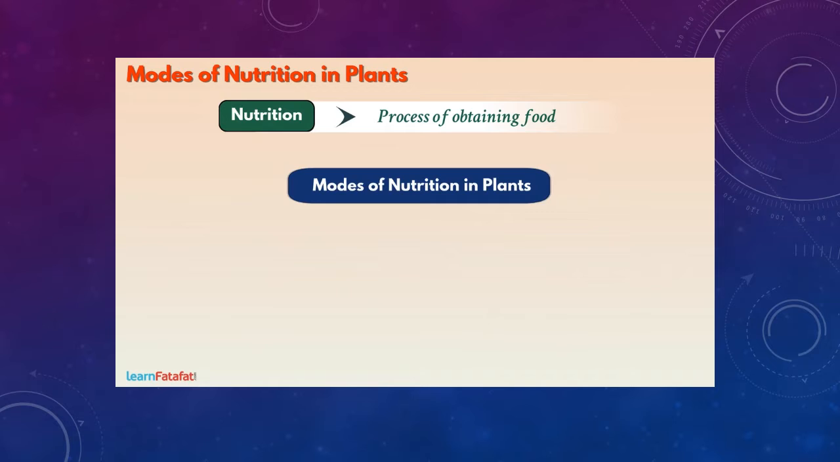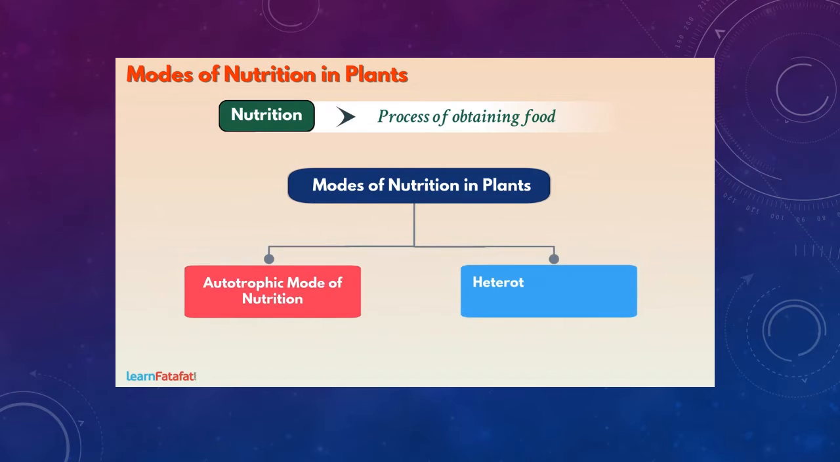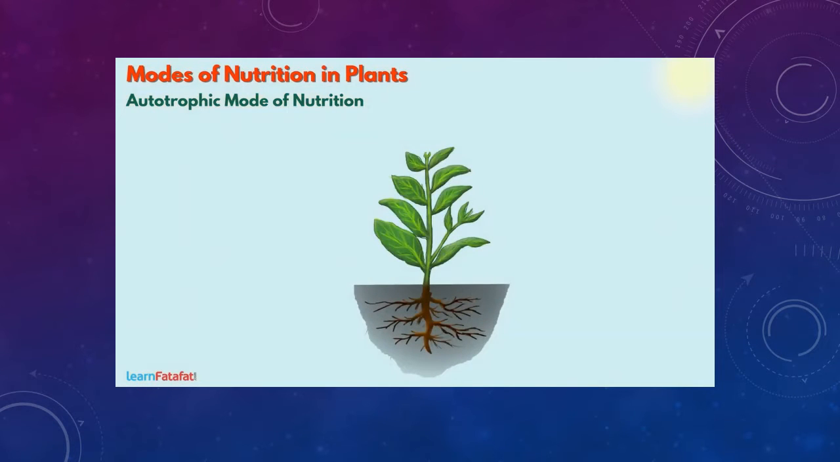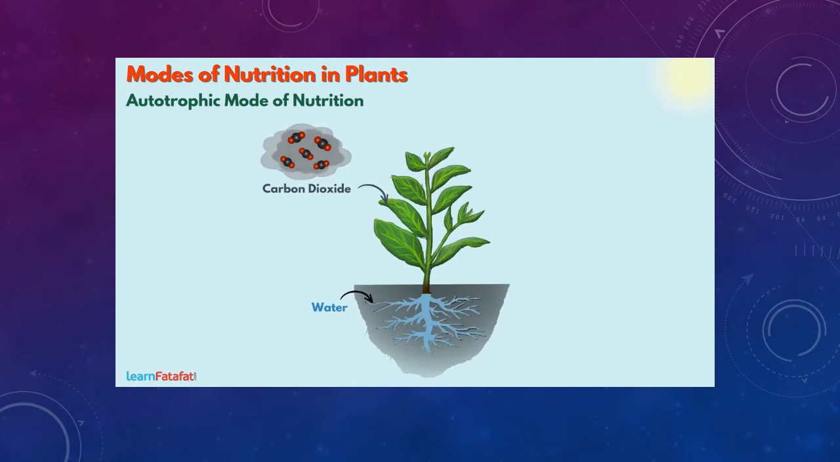Basically, we can classify nutrition in plants as autotrophic mode of nutrition and heterotrophic mode of nutrition. Let's talk about autotrophic mode of nutrition. Green plants absorb carbon dioxide from air and water from soil. With the help of sunlight and chlorophyll, they convert these materials into food. This process is called photosynthesis.